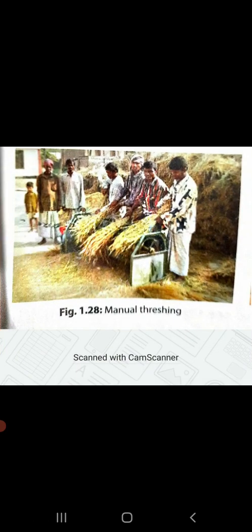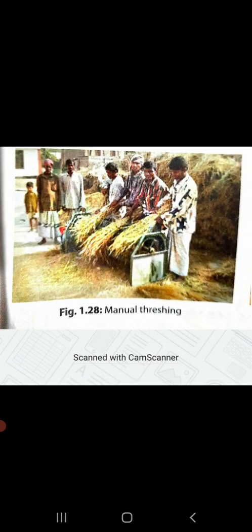Manually, it can be done with a sickle. Sickle, we all know that. If you see in your textbook, page number 12, you have the picture of a sickle. We also call it hasiya in Hindi, right? Then, apart from manual harvesting, the harvesting can be done with a machine called a harvester that is attached to the tractor. In case of cereal crops, harvesting is followed by threshing and winnowing so that the grains can be removed from the extra chaff it has.